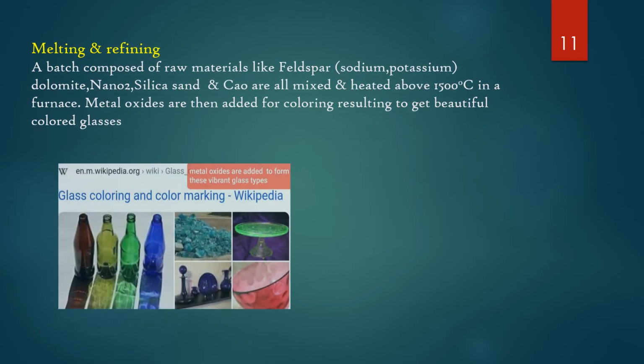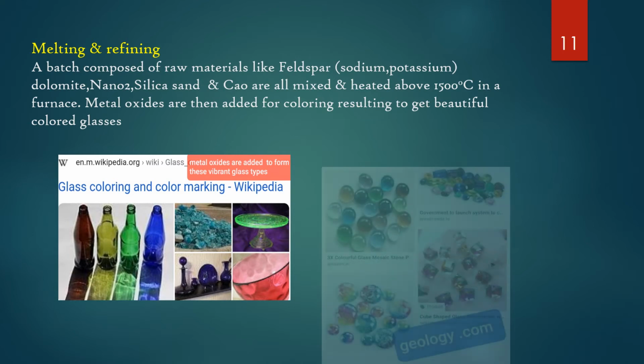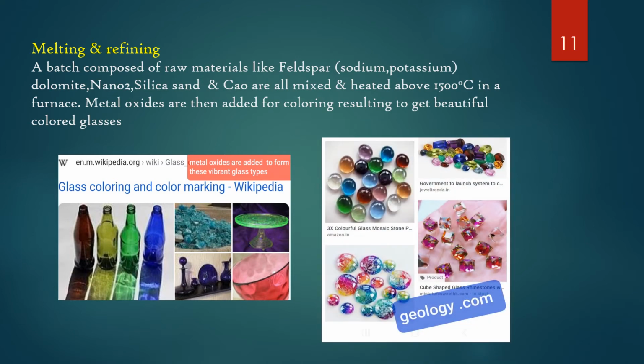A batch composed of raw materials like feldspars, that is sodium potassium, dolomite, sodium nitrite, silica sand, and calcium oxide are mixed and heated above 1500 degrees Celsius in a furnace. Metal oxides are then added for coloring, resulting in beautiful colored glasses. In the picture you can see metal oxides are added to these beautiful glasses to form these vibrant glass types. They are all so beautiful.